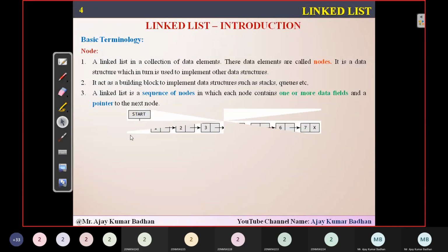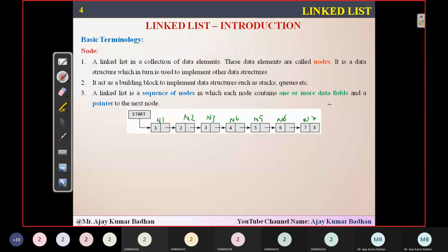this is the representation of your linked list. You can see these are the nodes. This is your node 1, this is your node 2, this is your node 3, node 4, node 5, this is your node 6, and this is your node 7. So in total I am going to store 7 elements in this particular location.